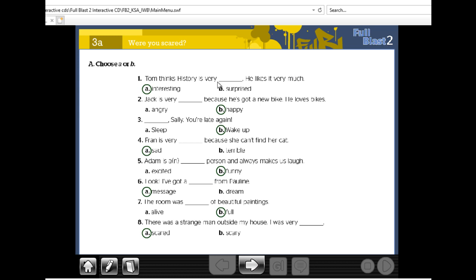Tom thinks history is very interesting. He likes it very much. Jack is very happy because he's got a new bike. He loves bikes. Wake up, Sally, you're late again. Fran is very sad because she can't find her cat. Adam is a funny person and always makes us laugh. Look, I've got a message from Pauline. The room was full of beautiful paintings. There was a strange man outside my house. I was very scared.